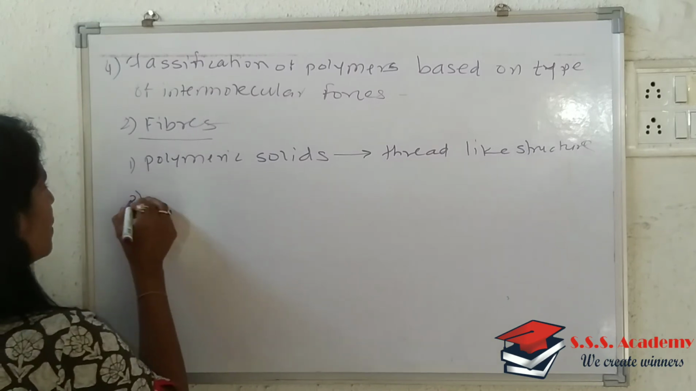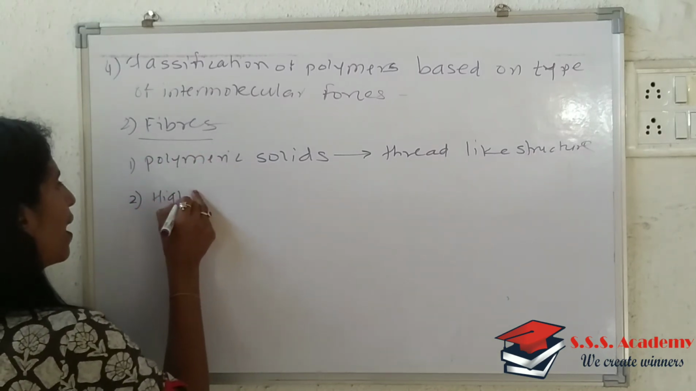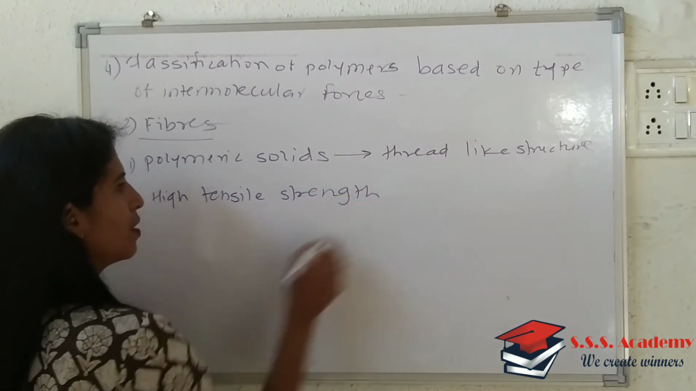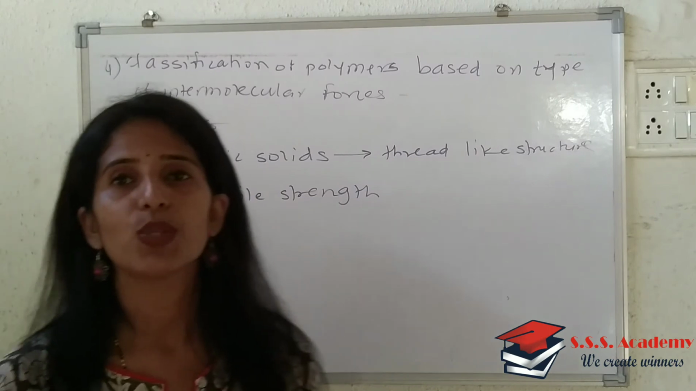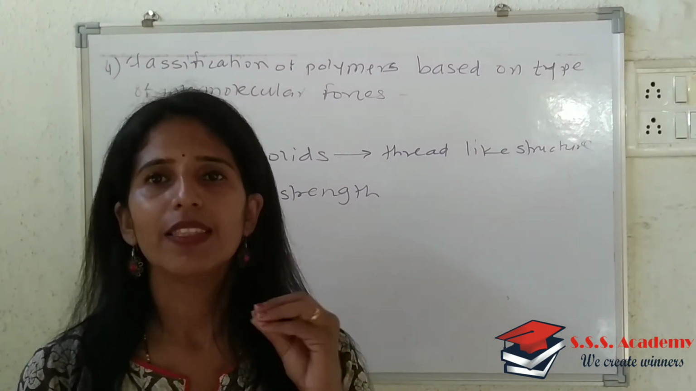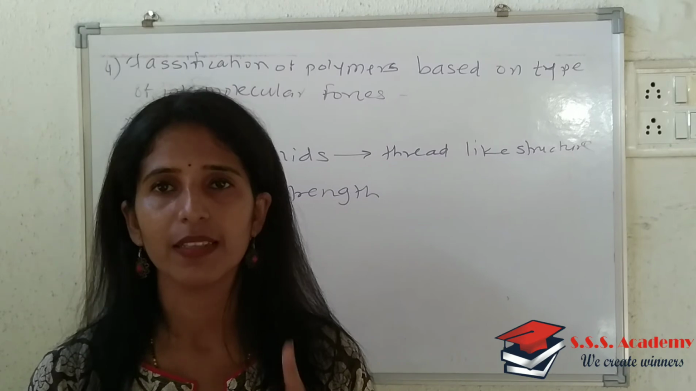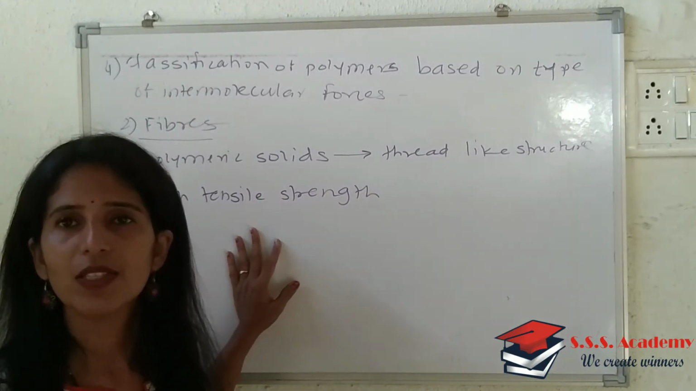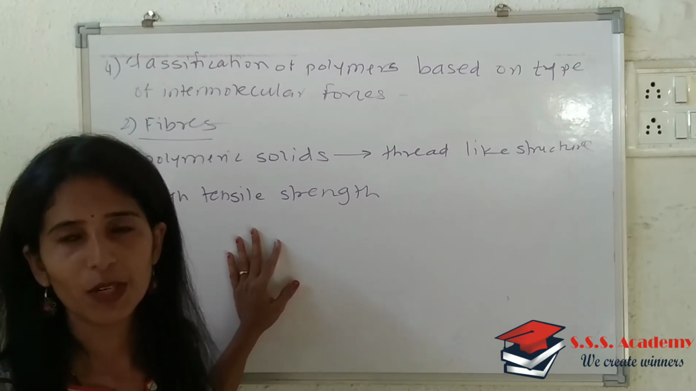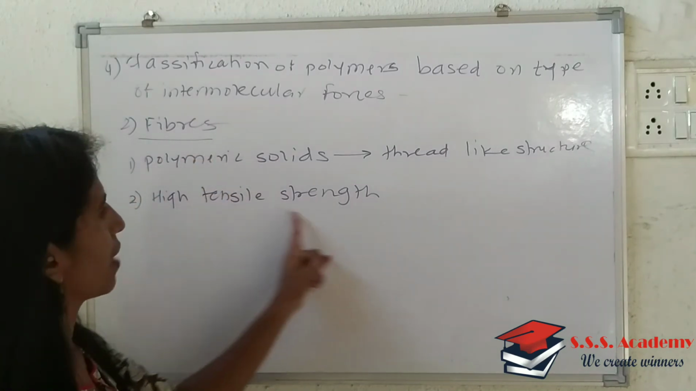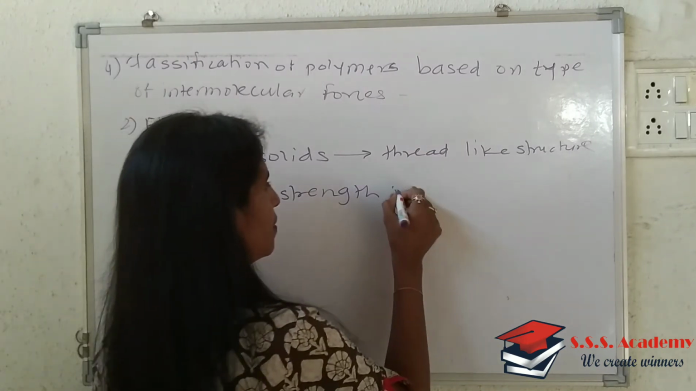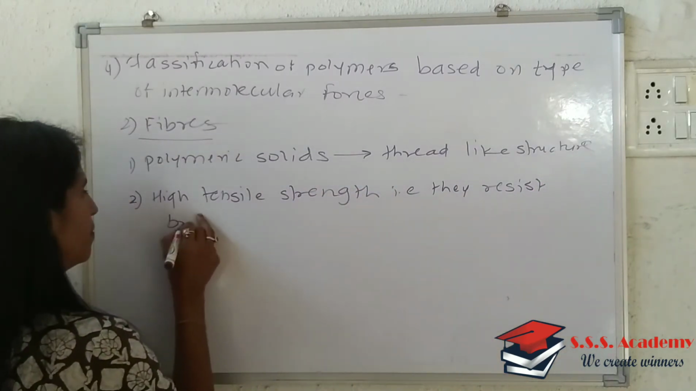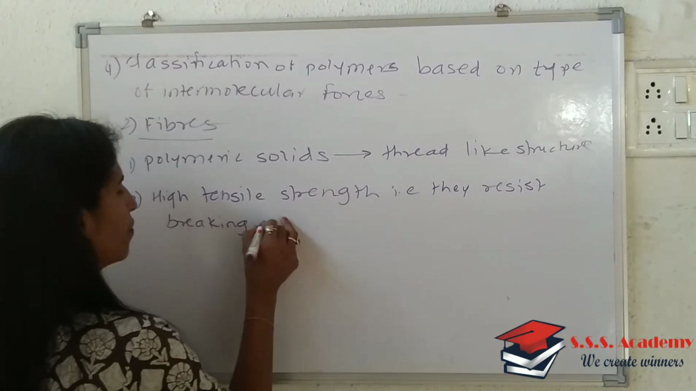The second point is this type of polymer possesses very high tensile strength. That is, they show resistance towards breaking under tension. So this kind of polymer resists breaking if it is placed under tension.